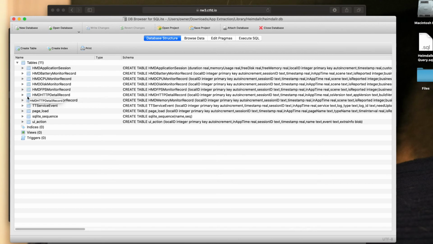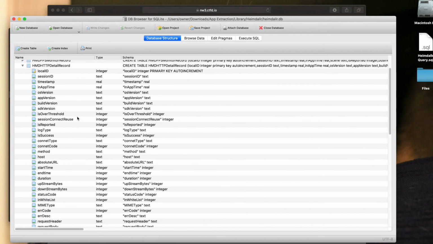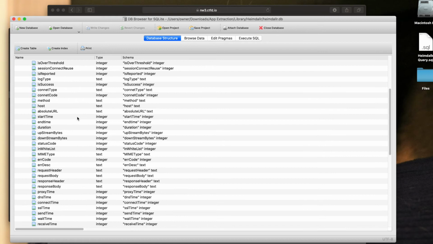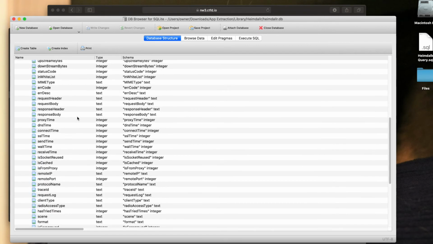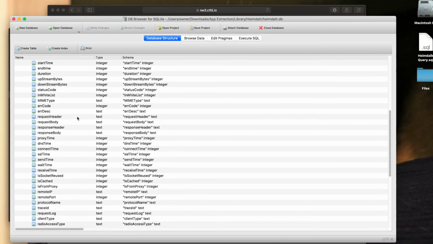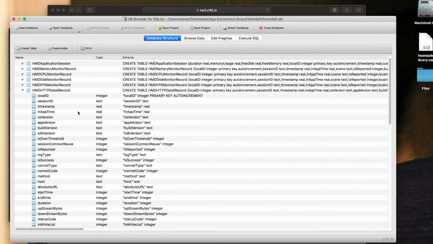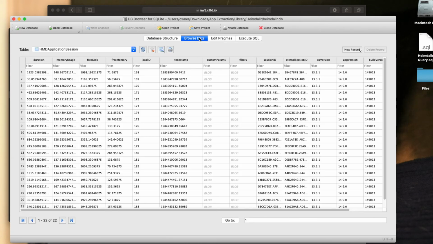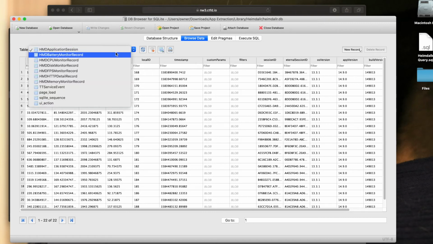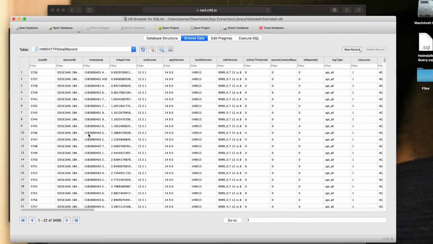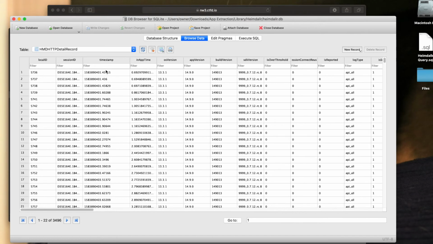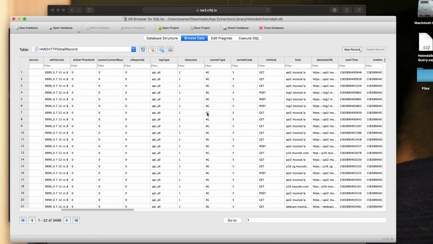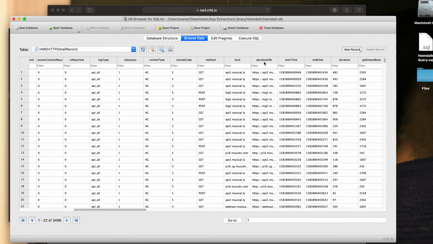So if I expand this one out, I will be able to see that there's a whole bunch of stuff in here. One of the things I see is absolute URL. That might be of interest to me. A lot of columns in this table. I don't necessarily need all this information, but I'm going to look at this table anyway. So if I switch over and change the table from HMD application session to HMD HTTP detail record, I see a local ID, timestamp, in-app time. Again, I see that OS version and app version there. So I could have answered those other two questions here as well. And if I scroll over even more, I see that there's an absolute URL column.